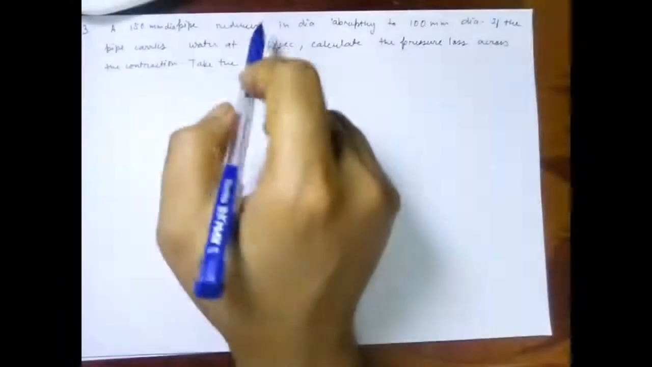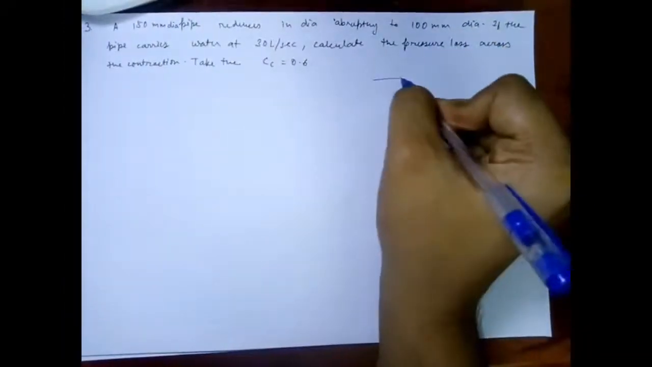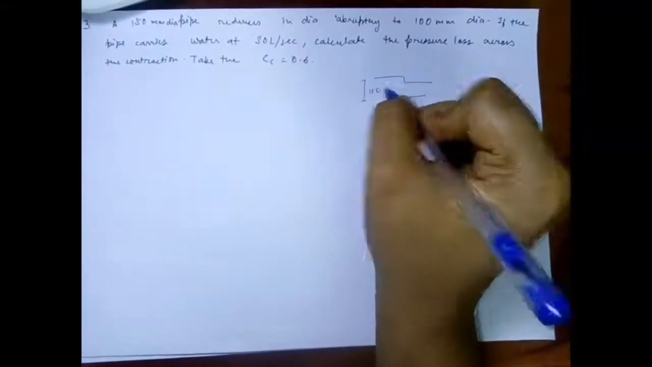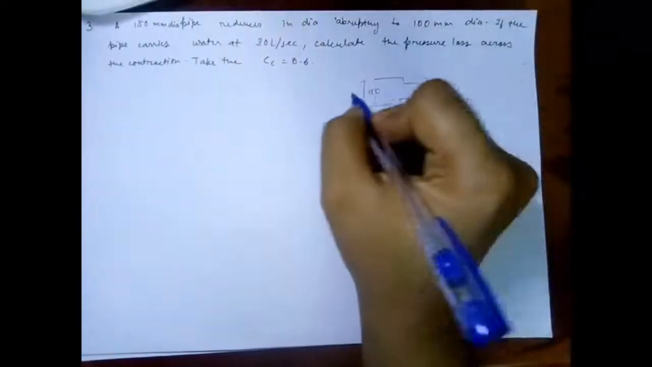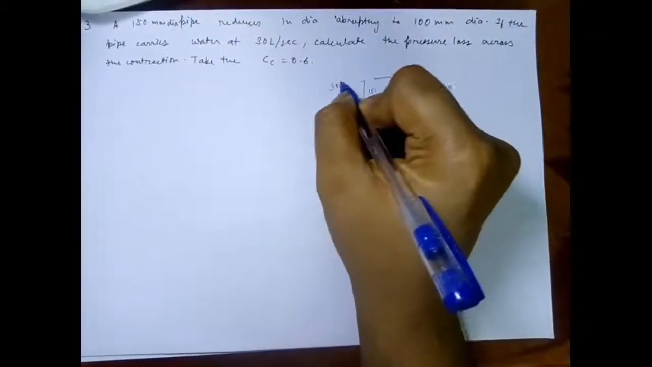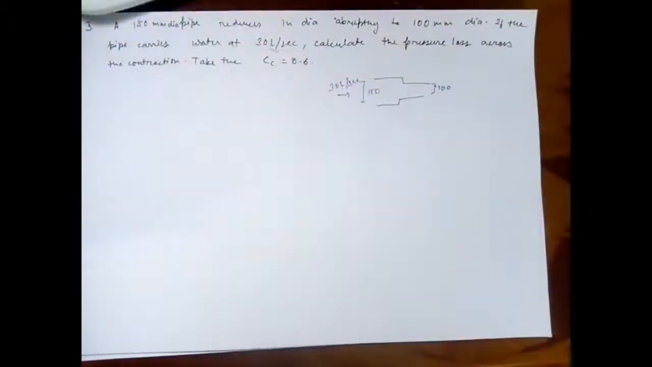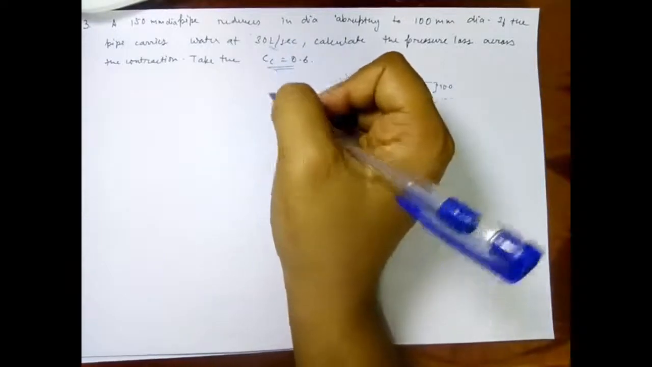A 150 mm diameter pipe reduces in diameter abruptly to 100 mm. So it is something like this, from 150 to 100 it is getting reduced abruptly. If the pipe carries a discharge of 30 liter per second of water, calculate the pressure loss across the contraction. Take the coefficient of contraction Cc equal to 0.6.